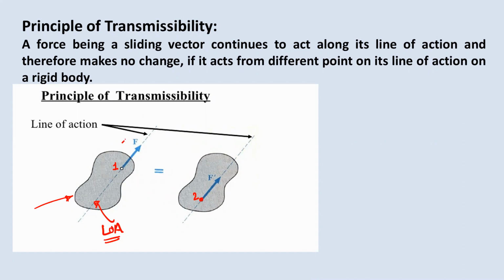That means if this object accelerates with some acceleration a, let us take it as 1 meter per second square, then the second object will accelerate with the same acceleration, that is a equal to 1 meter per second square. That means if we change the location of the force along its line of action to some different point, there will be no change in its effect. So this is the equality between force acting at location 1 and force acting at location 2. This is called the principle of transmissibility.